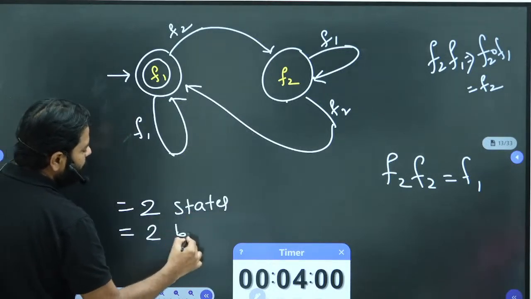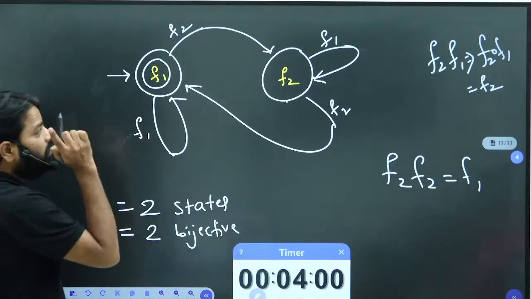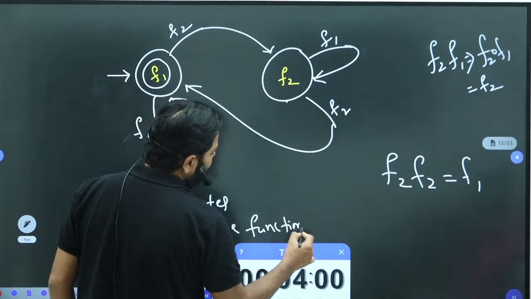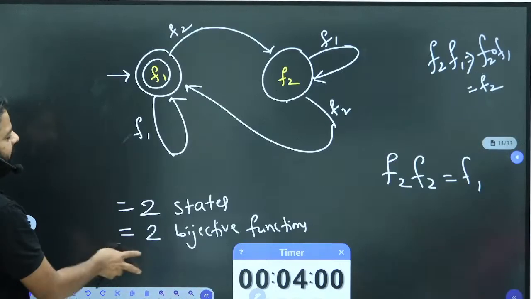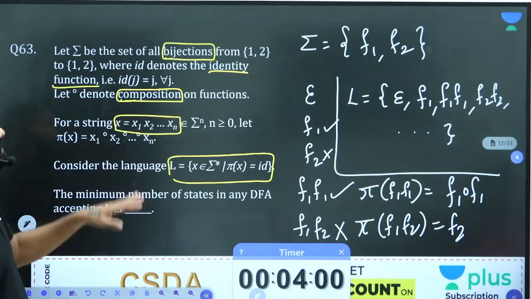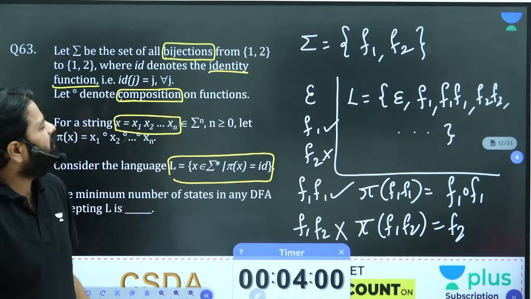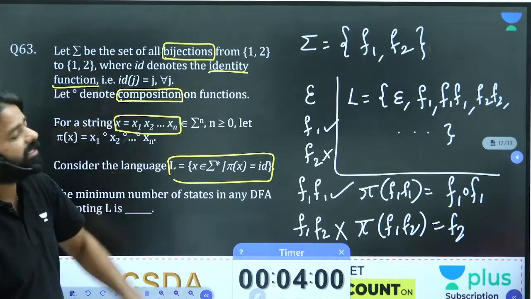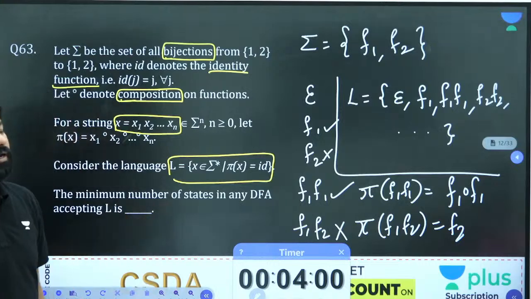How many? 2 bijective functions. If there are 100 bijective functions, you will be having 100 states definitely. And the answer is just 2 here for this question. So for our GATE exam question, they asked 6, I think I didn't remember, 5 element to 5 element. So 5 factorial should be the right answer. If they ask 6 element to 6 element, then 6 factorial states will be there in the DFA.